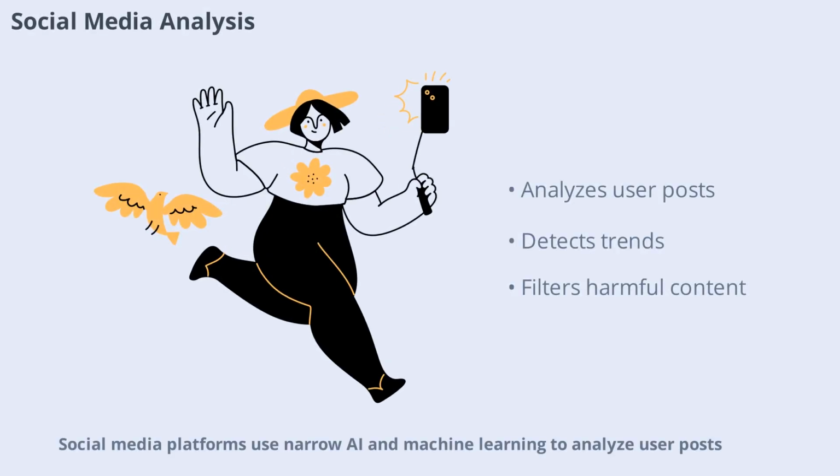Social media platforms use narrow AI and machine learning to analyze user posts, detect trends, and filter harmful content. By processing vast amounts of data, these systems can identify emerging topics, recommend content, and protect users from abuse. Machine learning helps social media companies create safer and more engaging online communities.